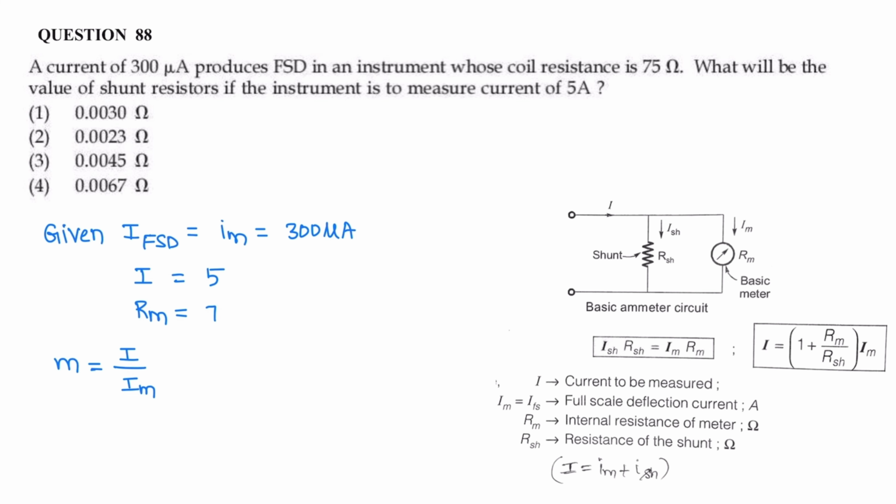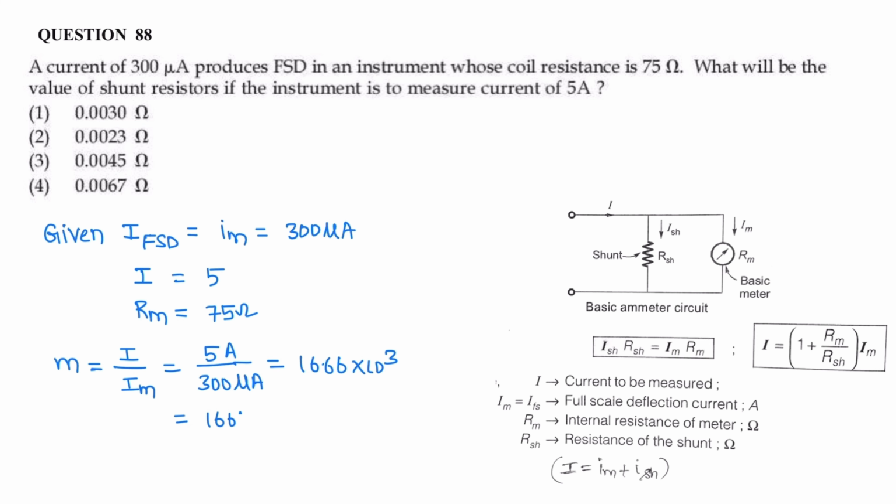Coil resistance is 75 ohm. The multiplication factor M is equal to I by Im, that is the current to be measured, the meter range extended current, 5 ampere, and full-scale deflection current Im is 300 microamperes.